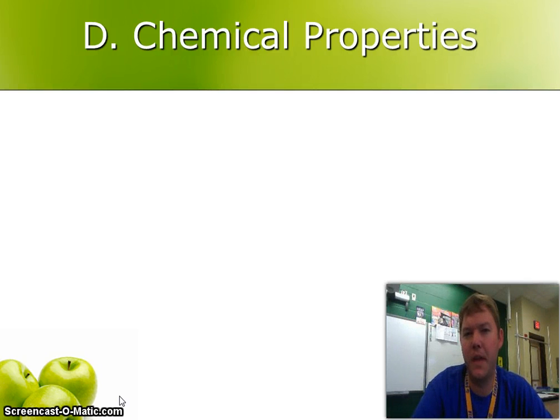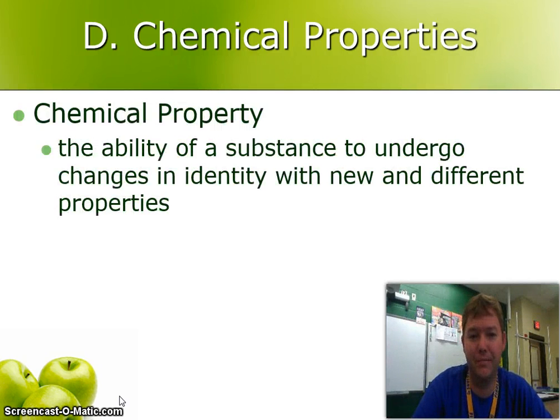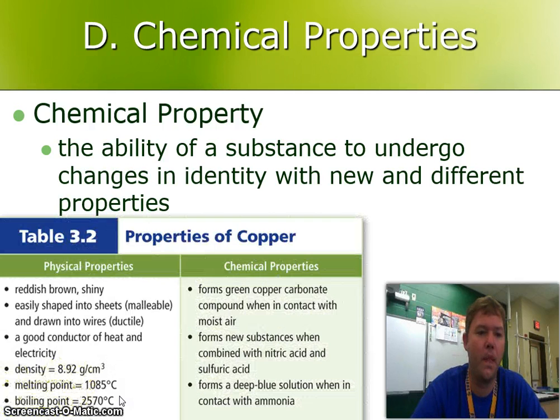There's only really 2 chemical properties you need to know about because there's only 2. Flammability and reactivity. Chemical property is defined as the ability of a substance to undergo changes in identity with a new and different property. So after they've gone through the change, they have something different. They're no longer the same substance they were before.